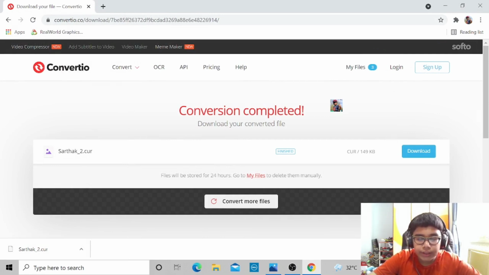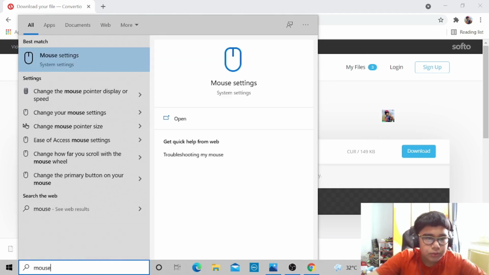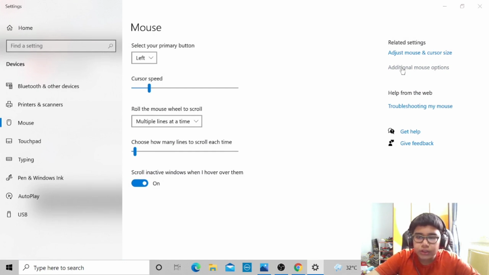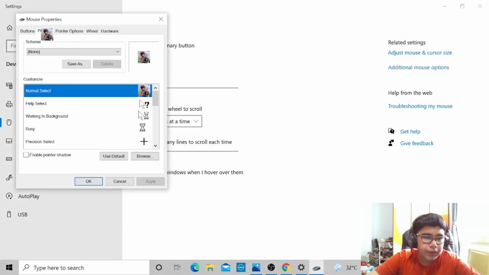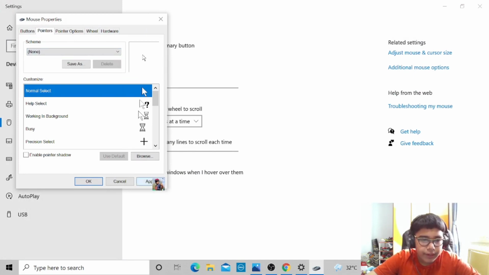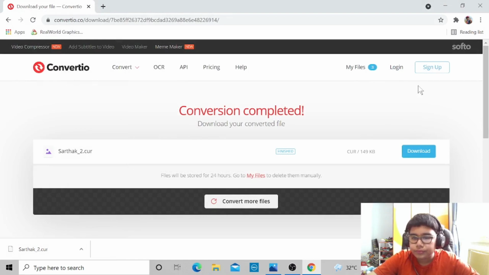And for changing it back to normal, you need to go in type here to search, go in mouse options, mouse settings, go in additional mouse options, pointers, select the none and then select apply and OK. So now my mouse is back to normal, and now I will show you how to